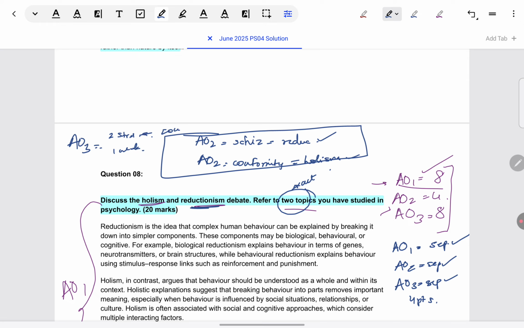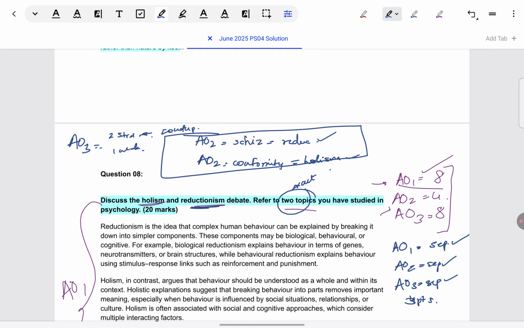So for one of the strengths, just take a counterpoint. That way you embed a weakness into one of the strengths. So though you have taken only 3 points in total, you do have 2 strengths and 2 weaknesses. I just advise against taking 4 points for AO3, which is worth only 8 marks. It becomes too excessive, and then students struggle with completing the answers. Just take 3 points, that is enough.